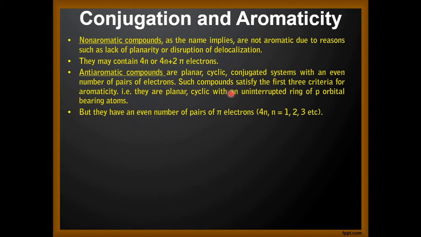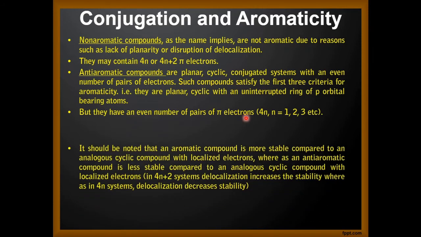Such compounds satisfy the first three criteria, that is they will be planar, they will be cyclic, they will be conjugated. But as they are planar, cyclic with an uninterrupted ring of p orbitals, still they are anti-aromatic because they have an even number of pairs of electrons.